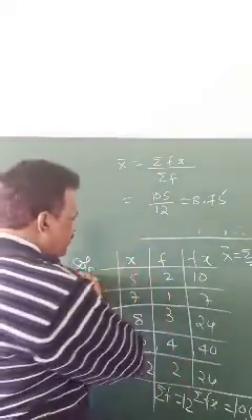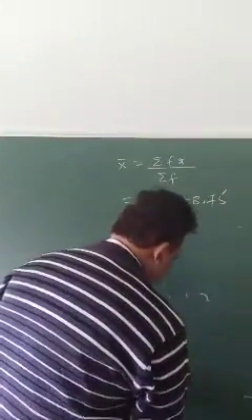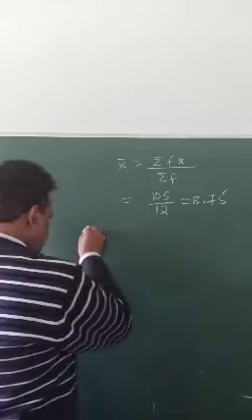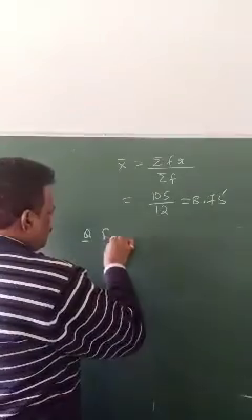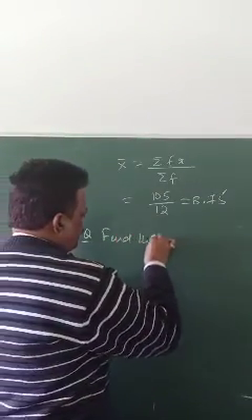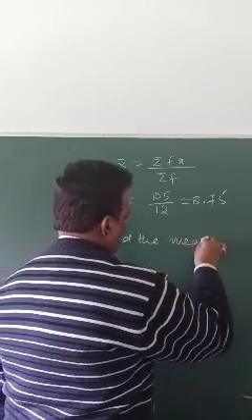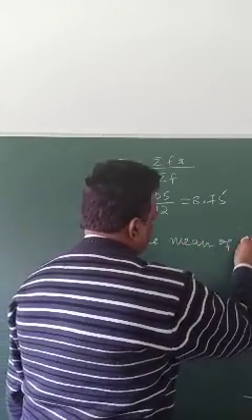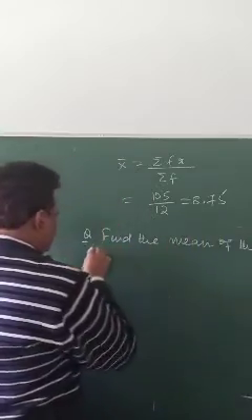So one homework for you. Try to solve. Find the mean of the following data.